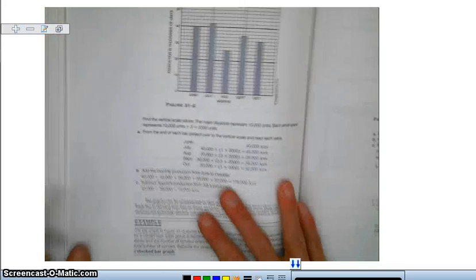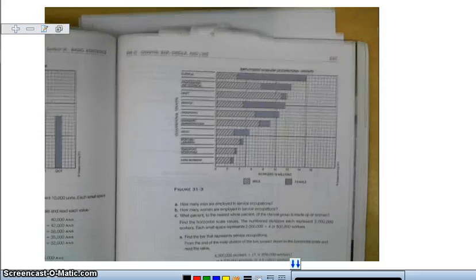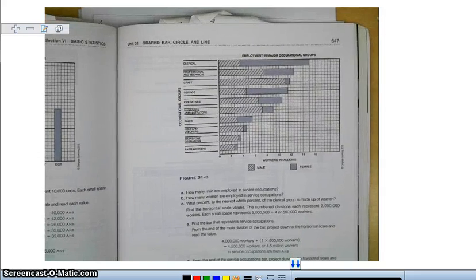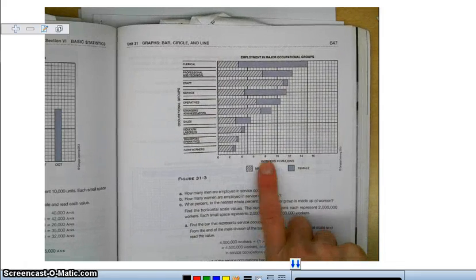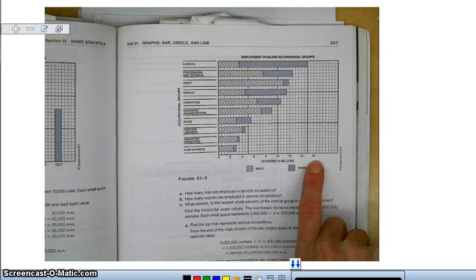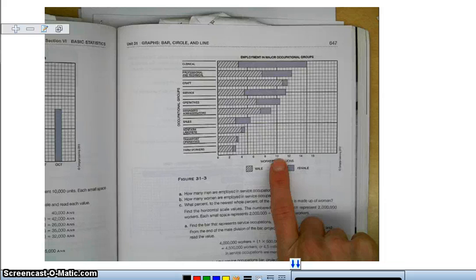So if we just take a look at an example here, on page 647 is the page that the problem is on, and I'll try to focus this as best as I can. So we've got this bar graph here, and along the bottom, this would be the x-axis, this tells us that we're dealing with the workers in millions. So like this number 10 represents 10 million. Don't worry about changing it to the actual millions. If you're asked for answers, just write 10 million, 5 million, whatever. Don't try to add all the zeros.